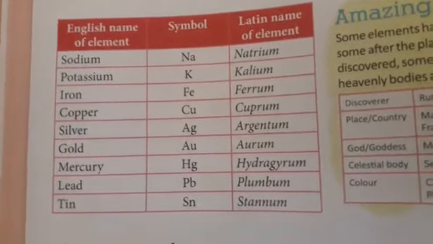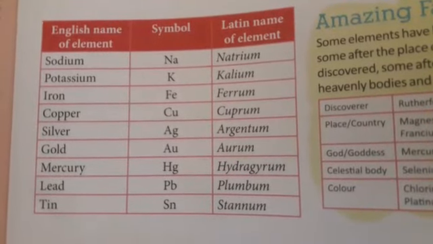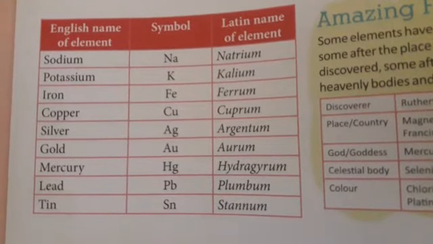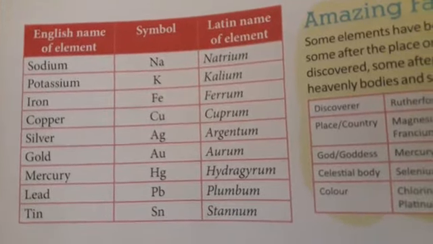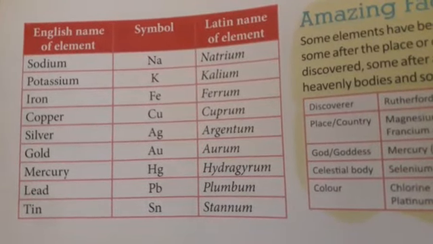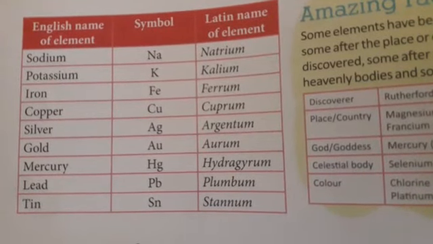And also make yourself familiar with other elements whose English name is different from their Latin name, and they have been assigned the symbol from their Latin name only. So Na, K, Fe, Cu, Ag, Au, Hg, Pb, Sn.